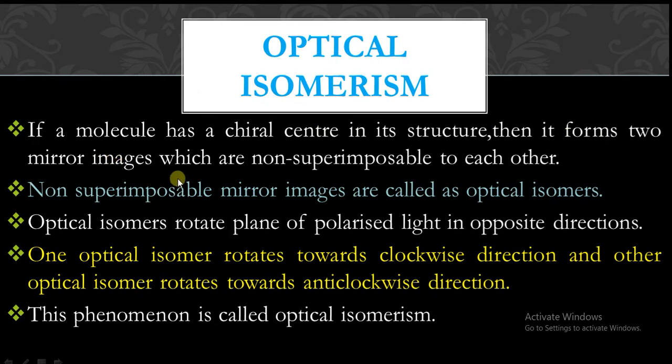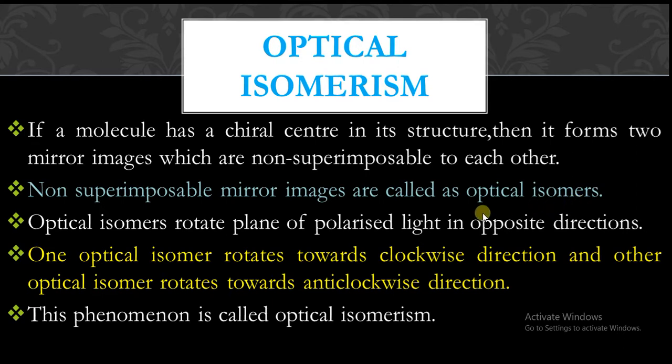So it will form two mirror images which are non-superimposable to each other. So after seeing the example, then we will understand better. Non-superimposable mirror images are called as optical isomers. So what are optical isomers? Non-superimposable mirror images are called as optical isomers.